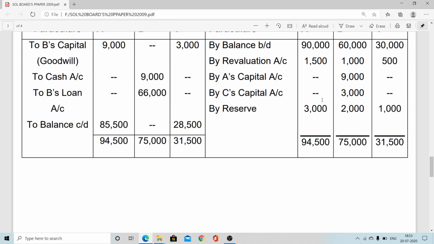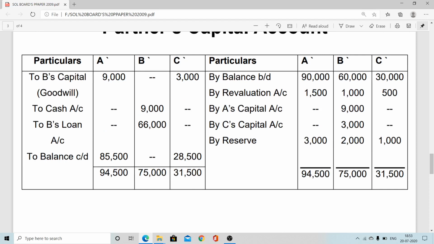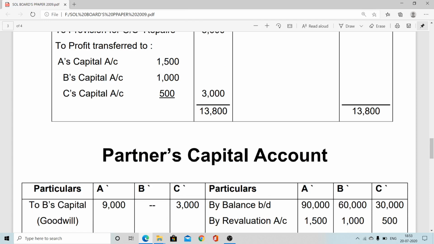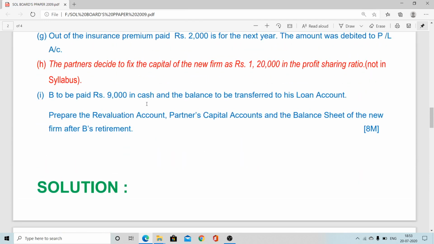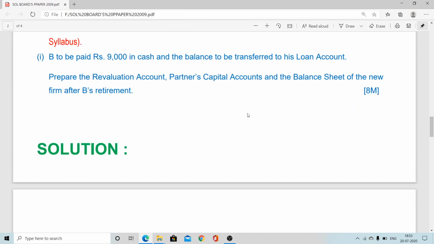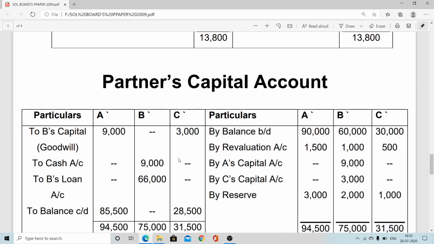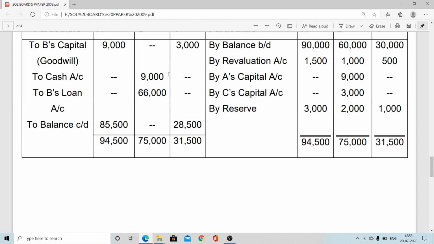After that, we'll calculate the retiring partner's total benefit. Total benefit coming 75,000. But in the question it is mentioned 9,000 will be paid in cash and the balance will be transferred to his loan account. So therefore here, to cash 9,000. Out of the 75,000 total payment, 9,000 is paid in cash, so the remaining is transferred to his loan account. So therefore, to B's loan, B's capital to B's loan, balancing figure 75 minus 9, 66.